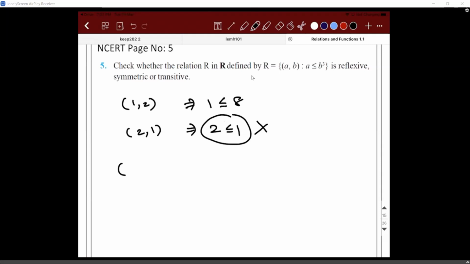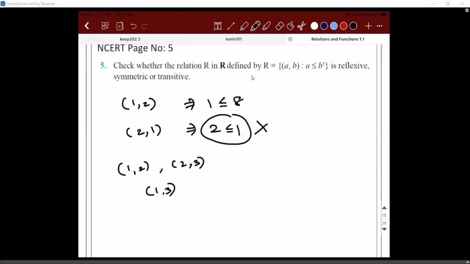Is it or not? What numbers are you taking? One comma. So is it transitive? It is.